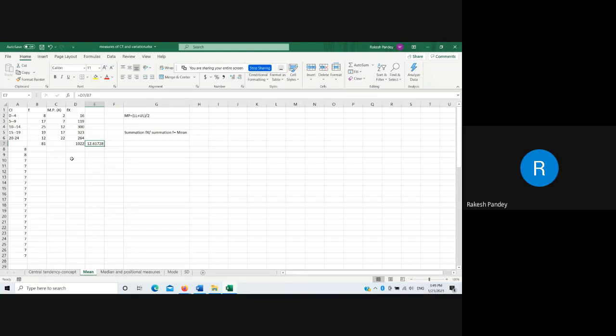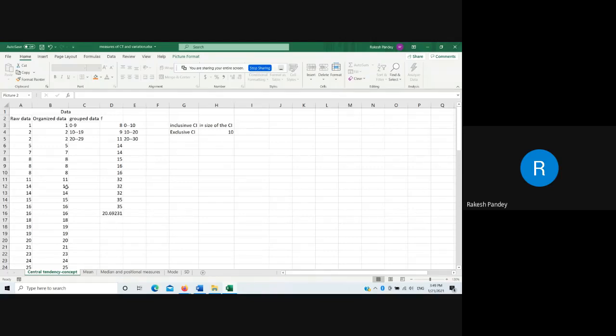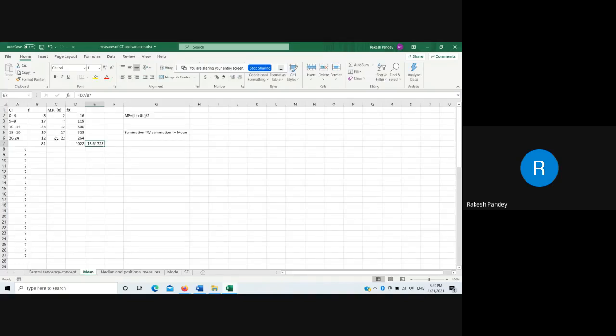Remember that when we calculate the mean value according to this subgroup of data, it will not be exactly equal to the mean computed from the raw data, because here we know actually which data has occurred how many times. But in this condition, we assume that this value 2 has occurred 8 times, 7 has occurred 17 times, 12 has occurred 25 times, but the real case may be that 10 might have occurred 12 times or something else.